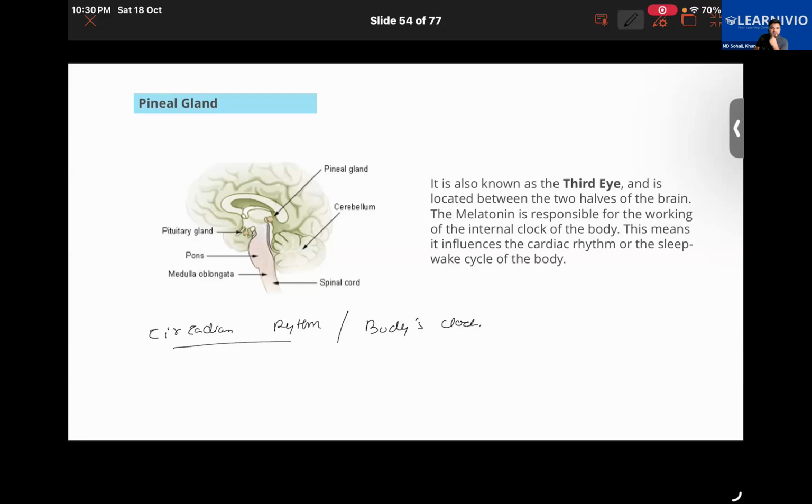Also, if someone is not having a proper lifestyle, melatonin secretion will fluctuate in them, if you're not sleeping on time or waking up on time. It will fluctuate because the body's internal clock, the circadian rhythm, relies on proper signals from melatonin.